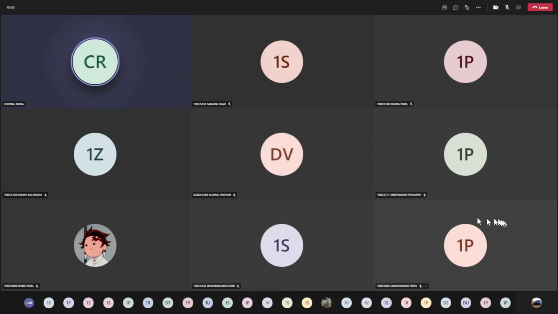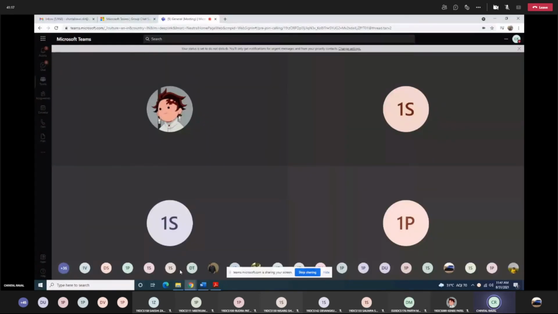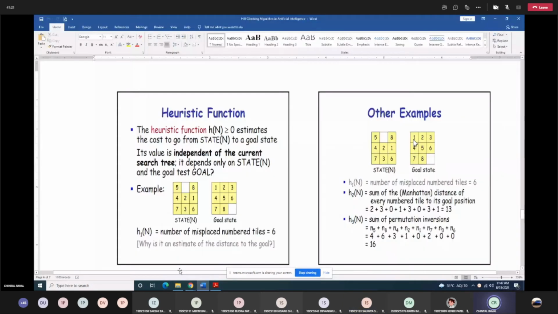Sharing my screen so that I can explain this hill climbing algorithm. For the last 10 seconds, the screen, no, it was blacked out.